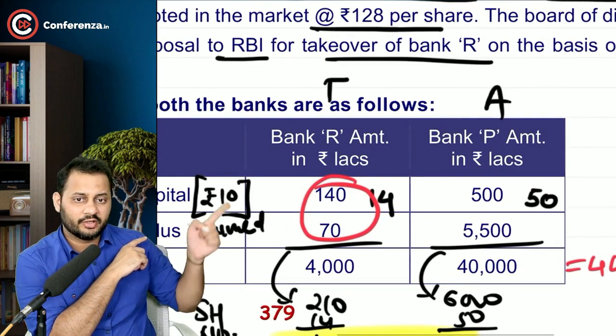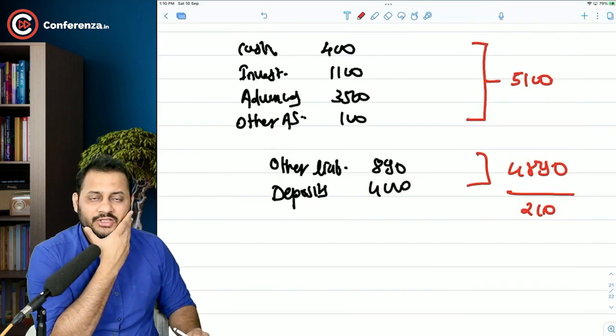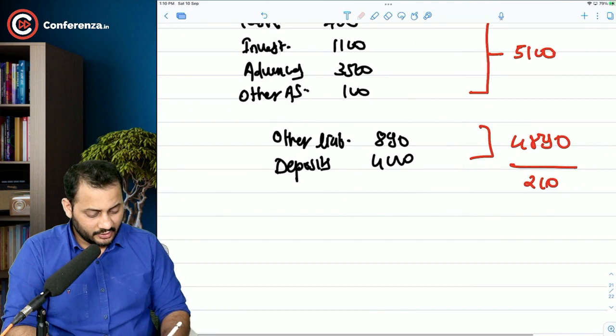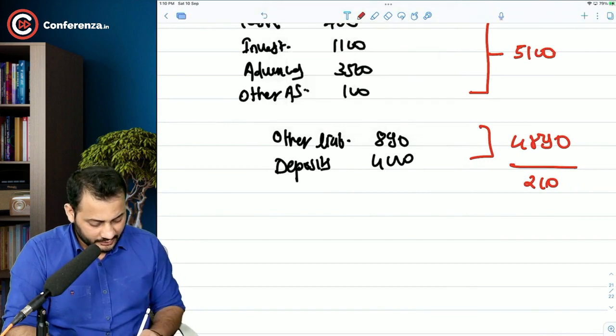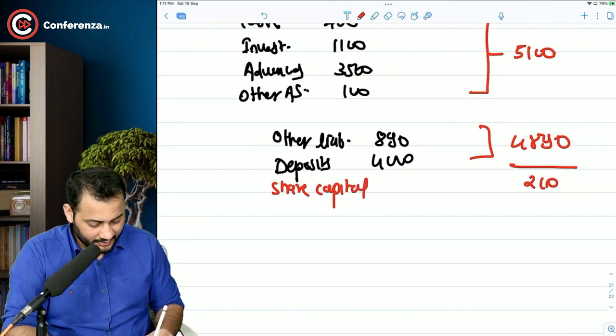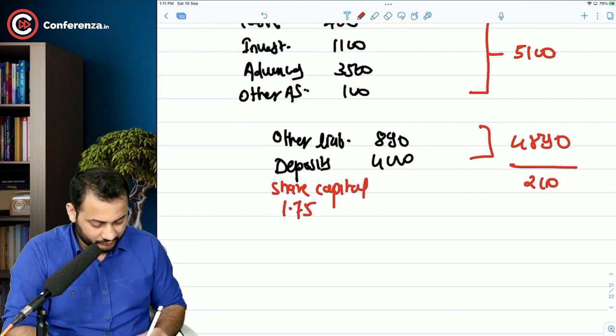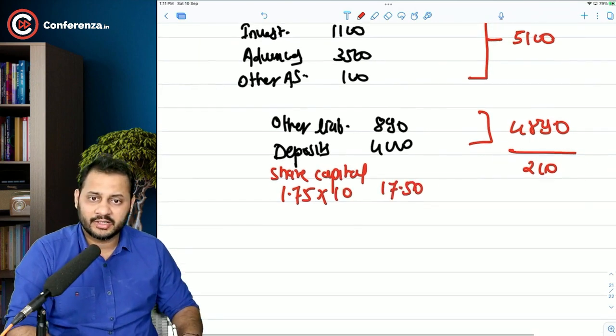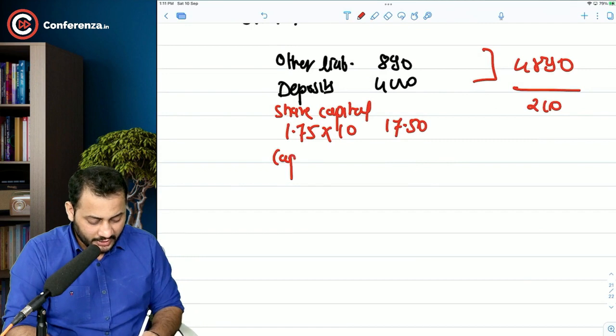See, 140 plus 70. Now, how will this 210 lakhs be entered in the books? Very simple, sir. We are going to issue them shares, right? So share capital will be credited in our books. We have issued them 1.75 lakh shares of rupees 10 each, which comes to 17.5 lakh, and the balance will go to capital reserve.